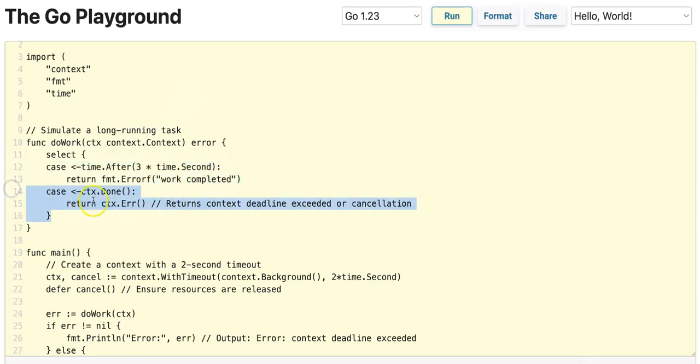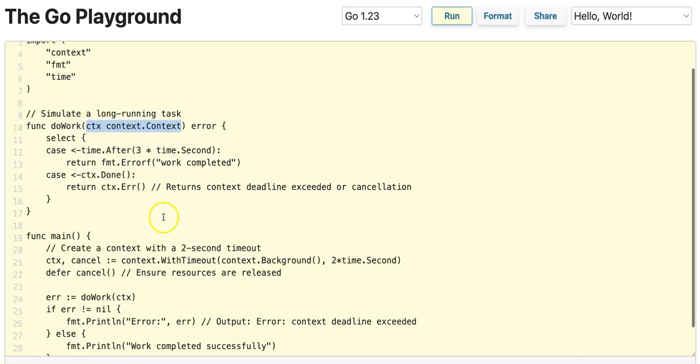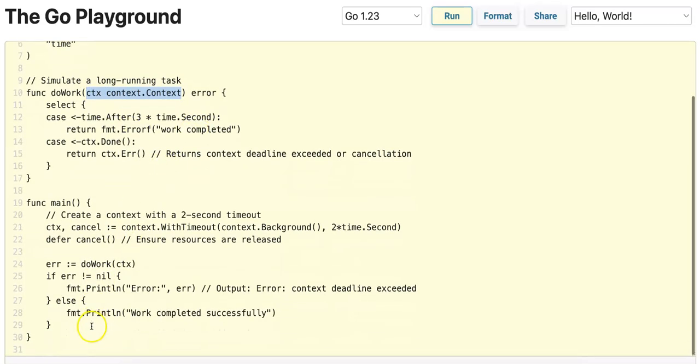And we have a second case that receives from a context.Done call. And what context.Done does is that it listens for cancellation signals. And based on the context that is passed in, this context is being controlled in this case by the main function. And the main function is able to cancel this context. Once the context is canceled, this channel will actually be closed and this case will execute. And so a context.Err will be returned in that case.